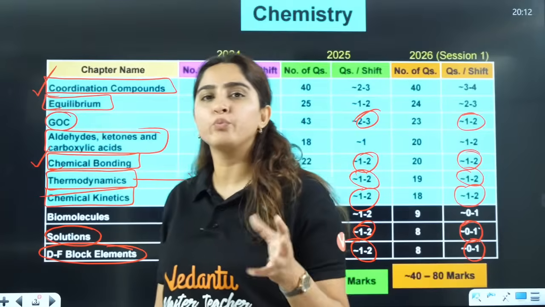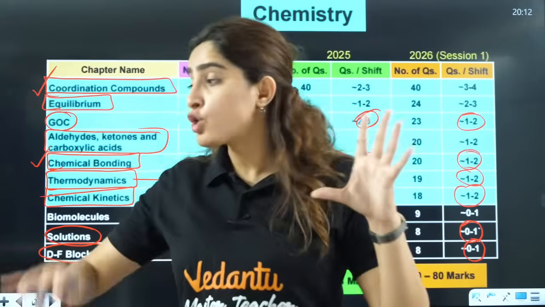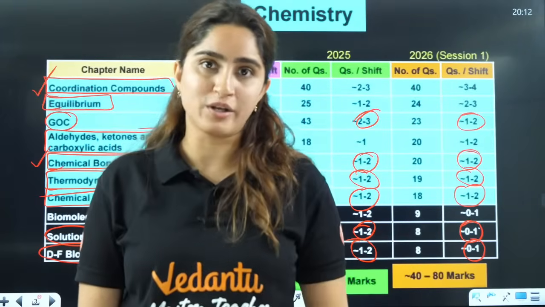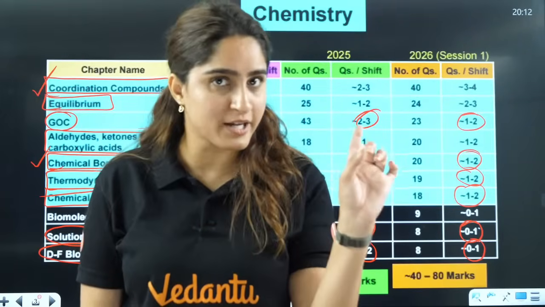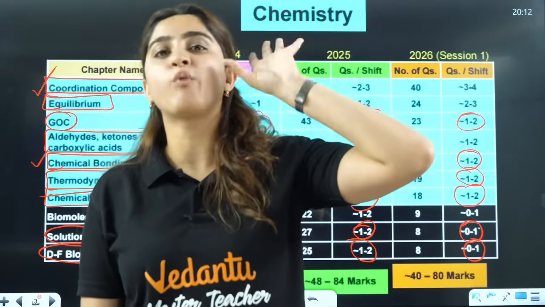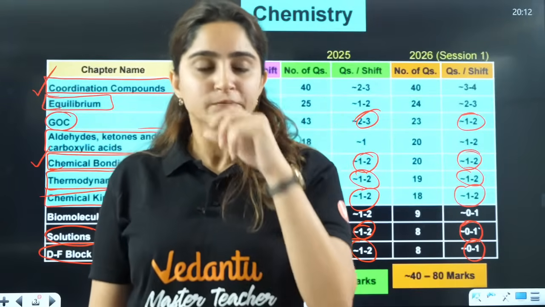You know what they do? They ask mixed questions from here. That is why it is very difficult to understand from exactly which chapter they have asked questions. So I would advise you, don't go chapter by chapter, go through all the naming reactions or all the important reagents. I have already given you one PPT, right?